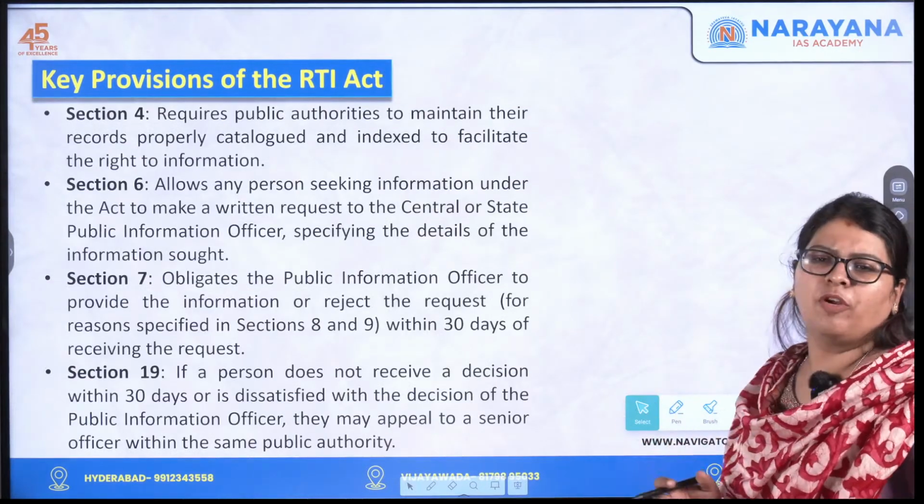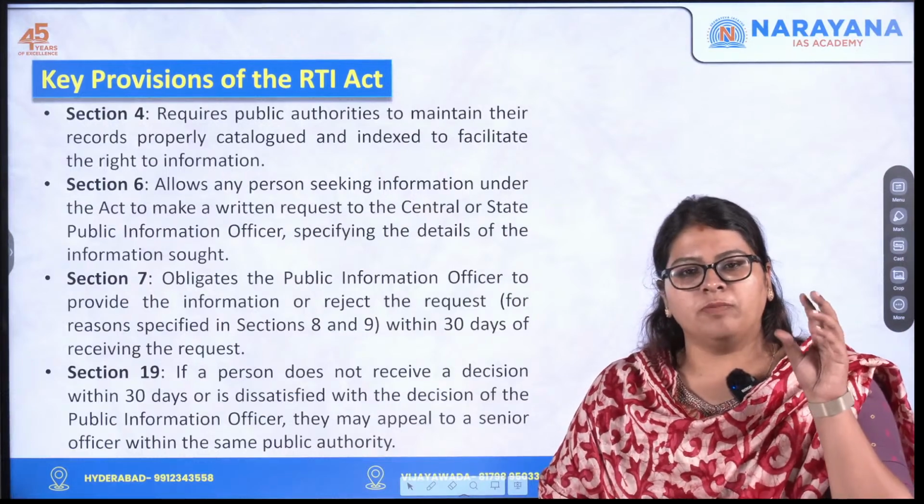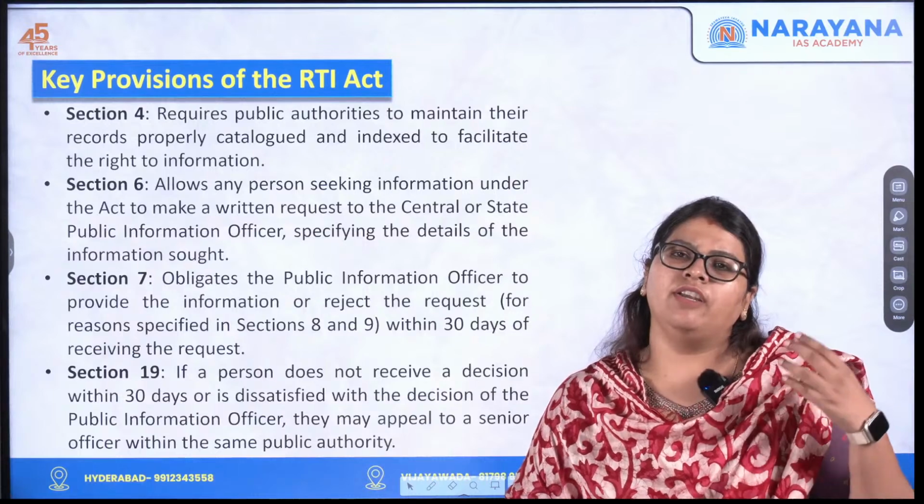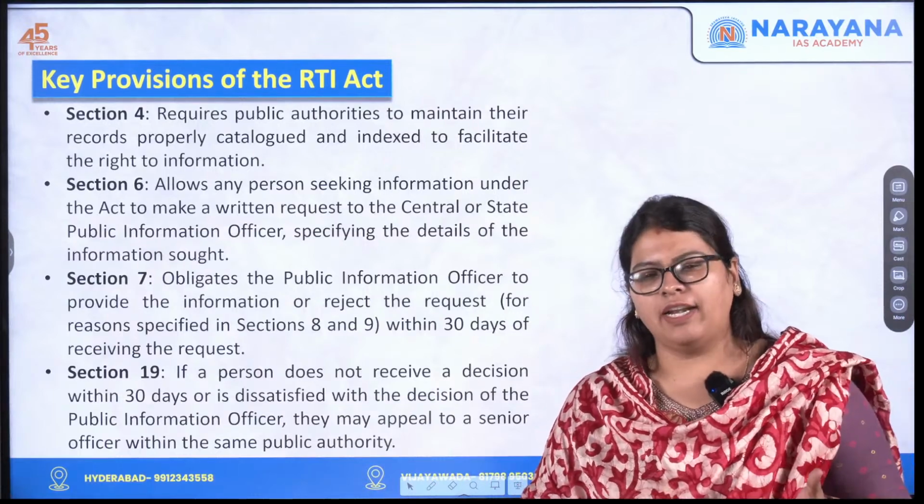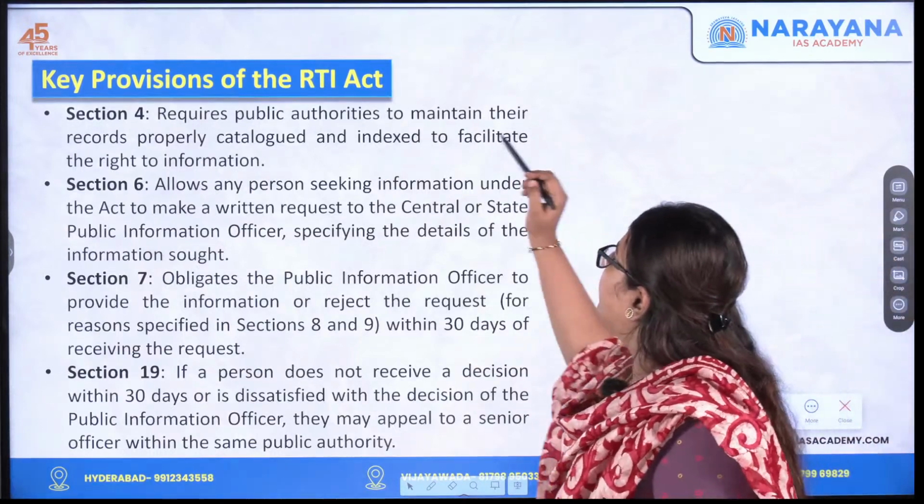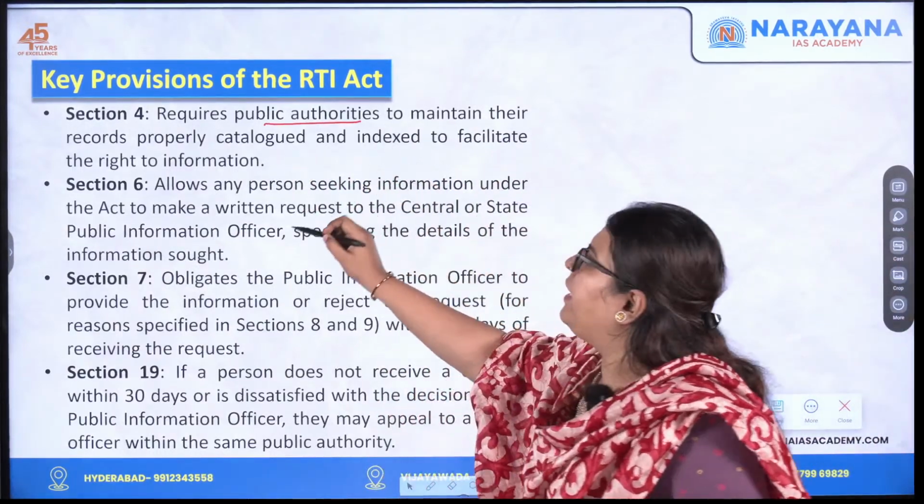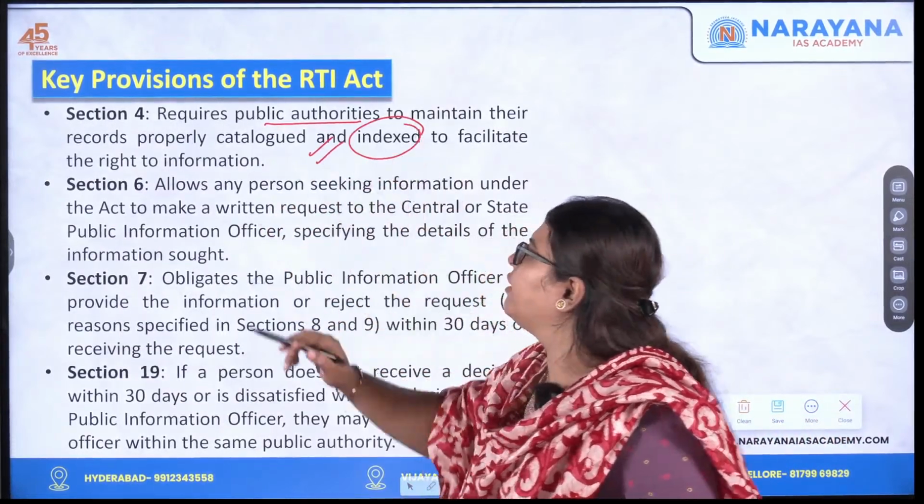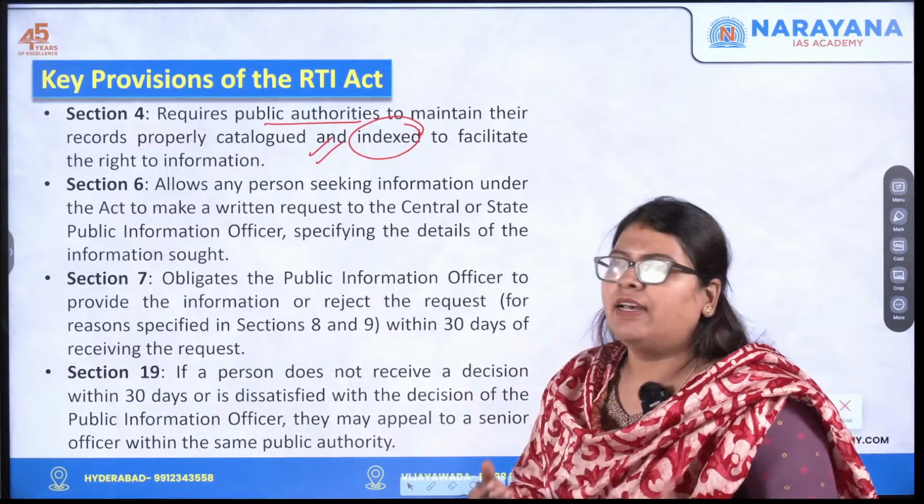Next, these are the specific provisions like section 4, section 6, section 7. You can use them as buzzwords, but they're not that important. We'll just go through what section 4 says. It says that public authorities have to maintain their records properly, the first one, and they have to keep them indexed in order to facilitate the right to information.